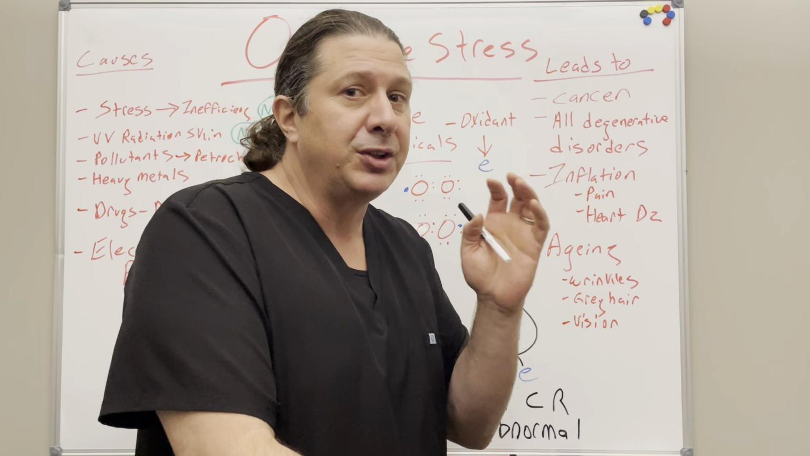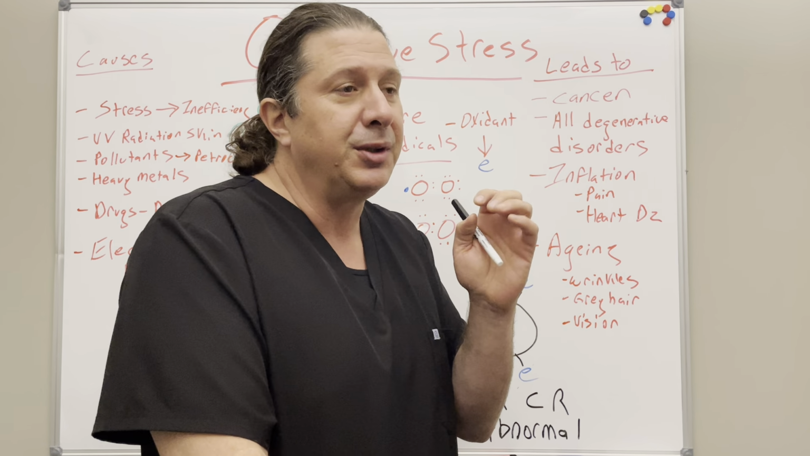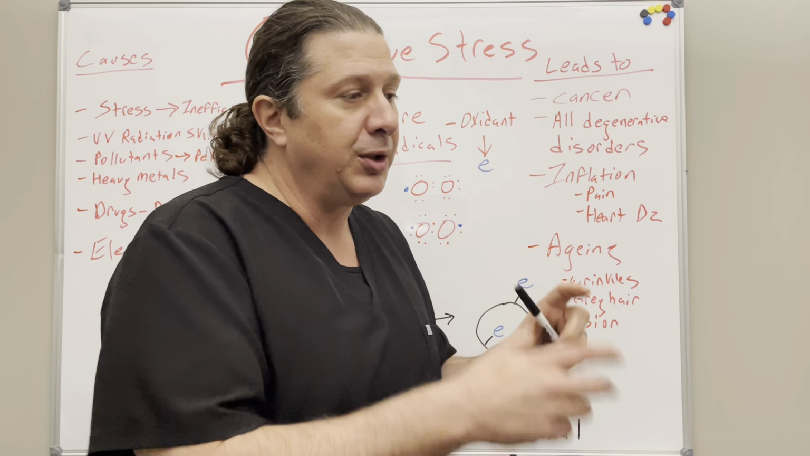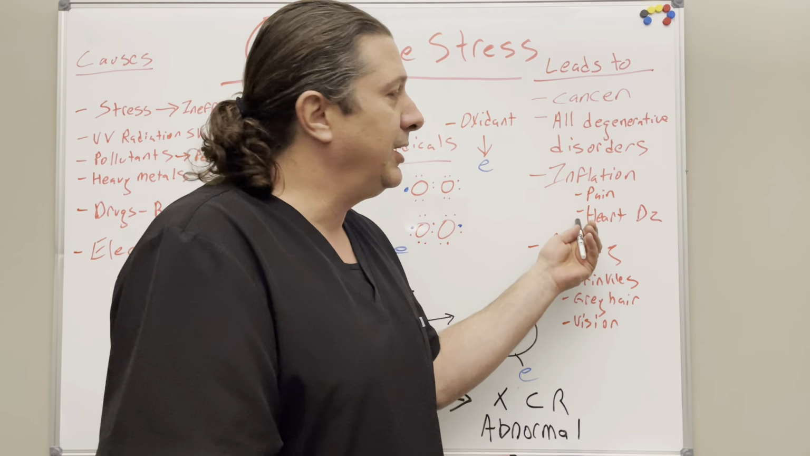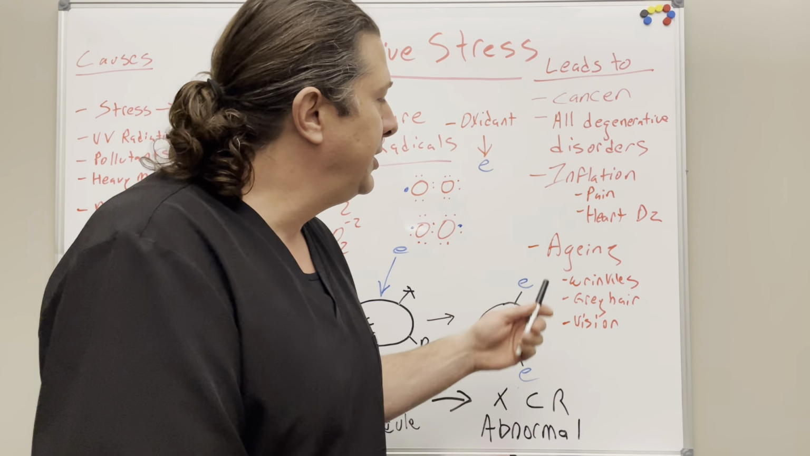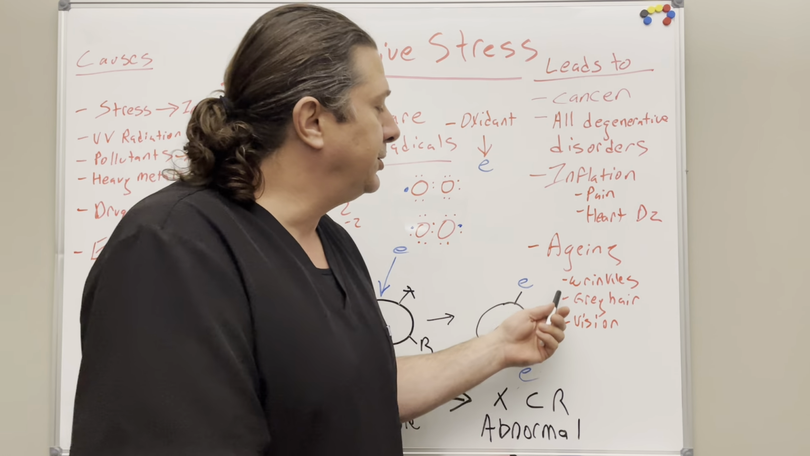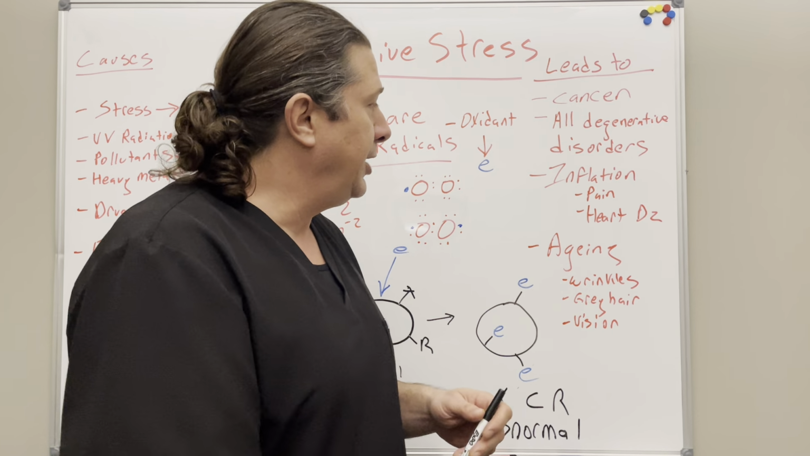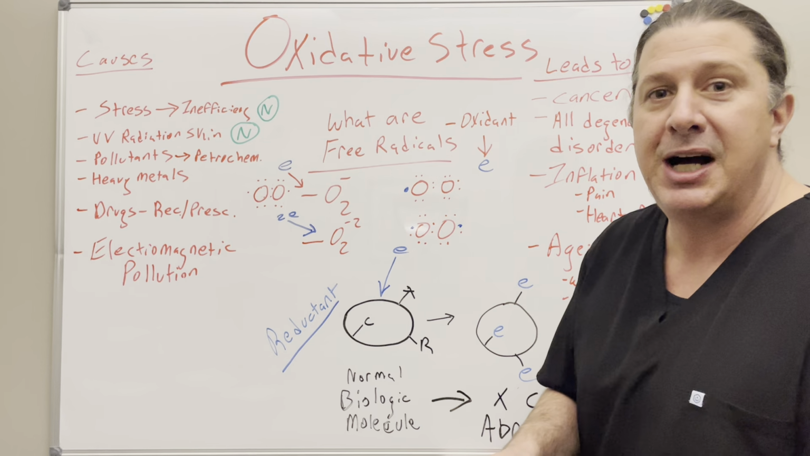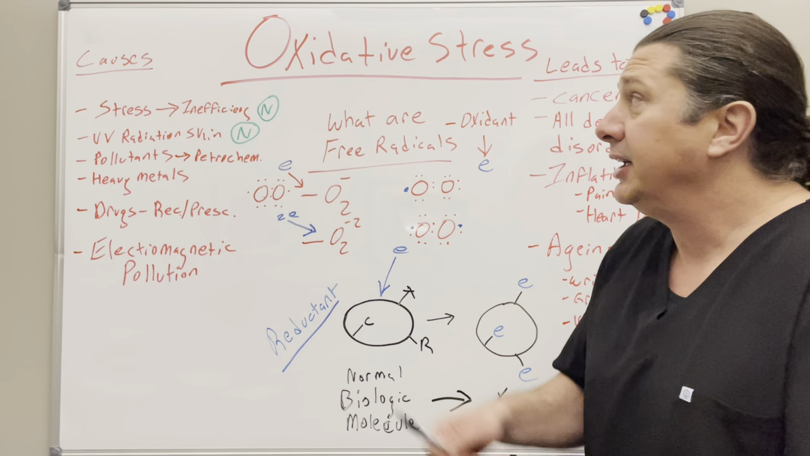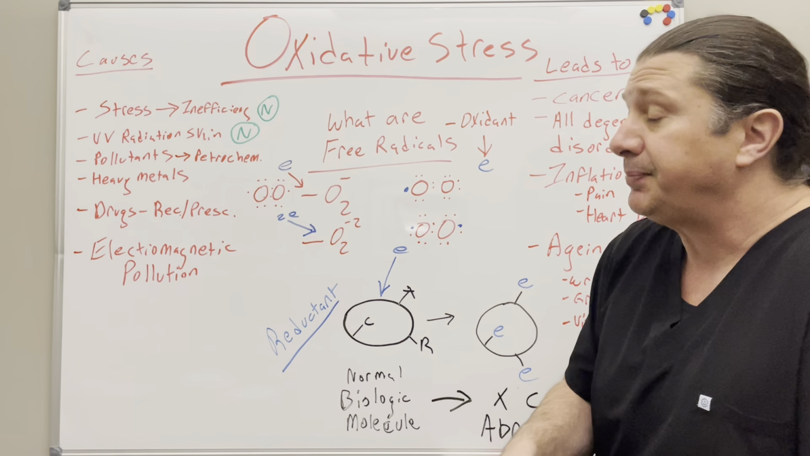Once you have atherosclerosis, calcification of those arteries, fat's going to stick to it. So when they go in and see a fatty plugged artery, it's not the fat plugging it, it's the inflammation of the arteries. Aging, wrinkles, gray hair, vision. I could probably go on and on. Basically, anything where our body is going to break down over time is the result of oxidative stress.